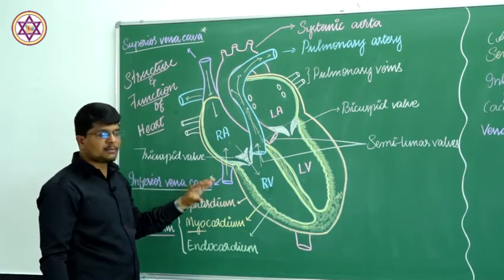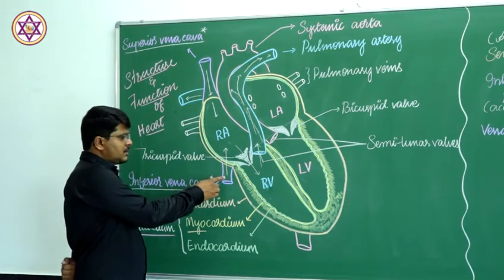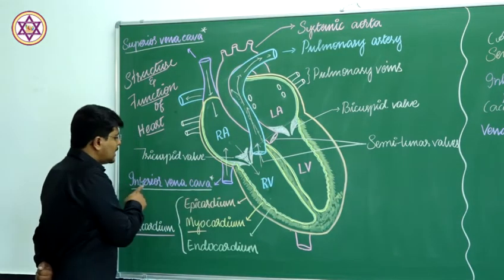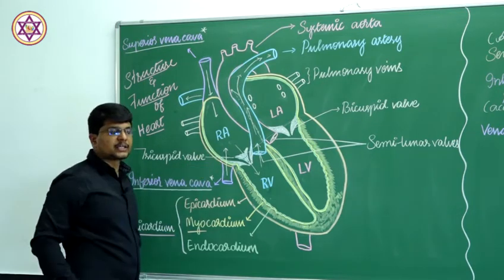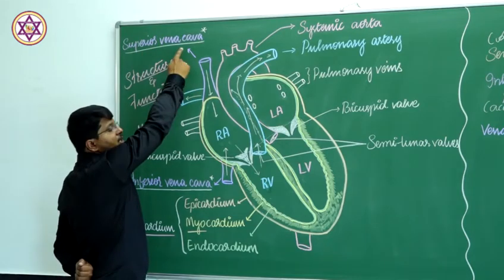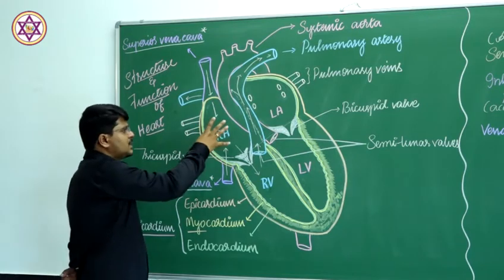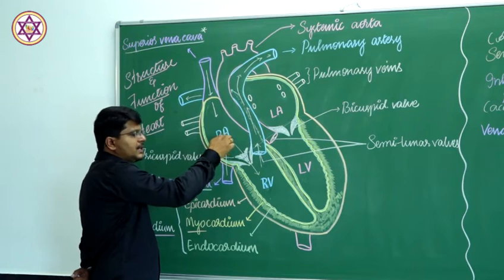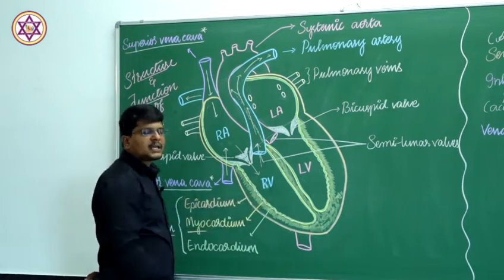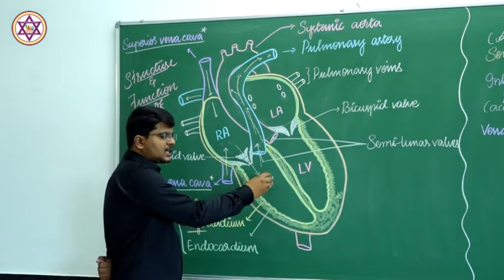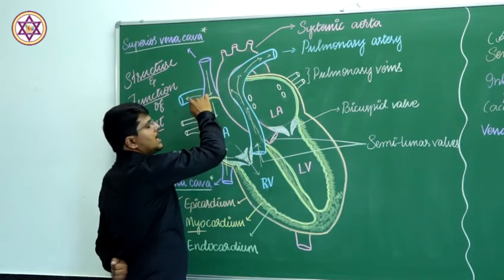Initially, the deoxygenated blood present throughout the body parts is collected by the venous system. From the lower body parts, the inferior vena cava collects the deoxygenated blood and gives it into the right auricle. From the upper body part, the superior vena cava collects the blood and pours it into the right auricle. When the right auricle contracts, the deoxygenated blood is pushed to the right ventricle. When the ventricle contracts, deoxygenated blood is pumped to the pulmonary artery, which reaches the lungs